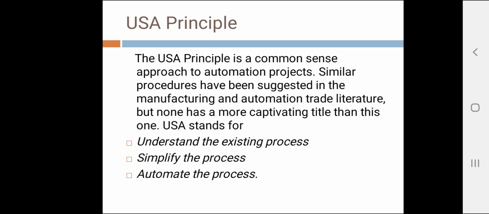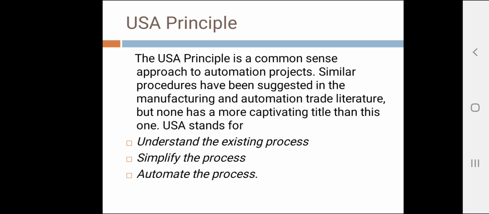Understanding the existing process means what? The first step in the USA approach is to comprehend the current process in all of its details. What are the inputs? What are the outputs? What exactly happens to the work unit between input and output?